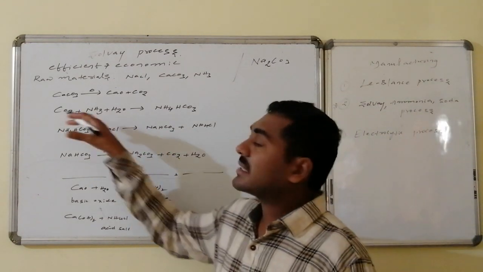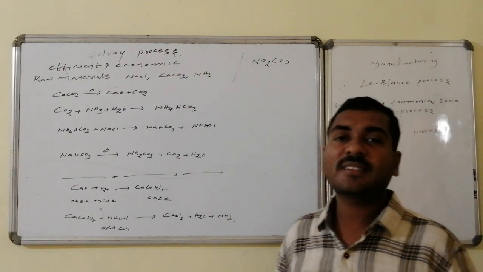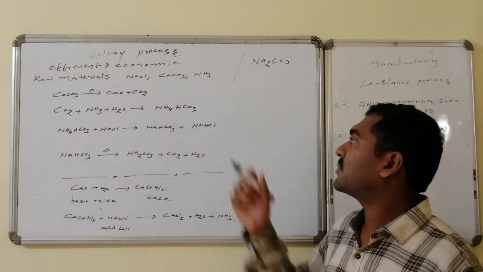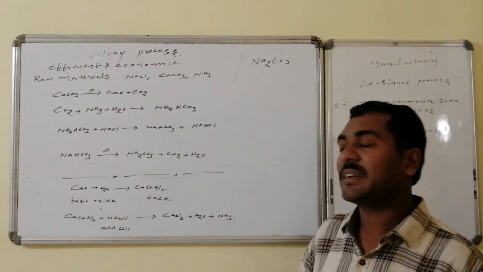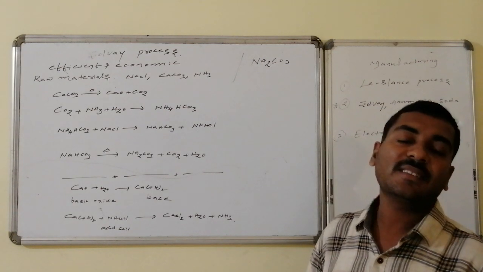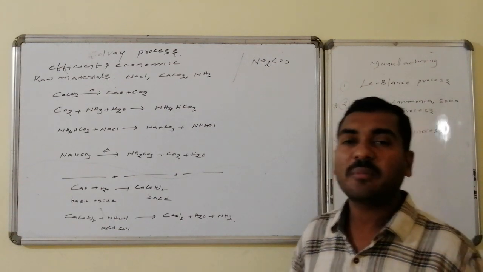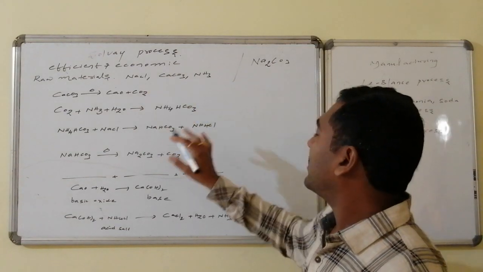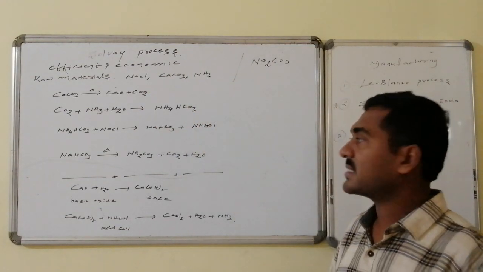That ammonium hydroxide on reaction with non-metal oxide, that is acidic oxide, a neutralization reaction takes place that leads to the formation of ammonium bicarbonate. Here there is no oxidation, there is no reduction, hence this formation of ammonium bicarbonate is a non-redox reaction. Whereas this is also a non-redox reaction, this is also a non-redox reaction.